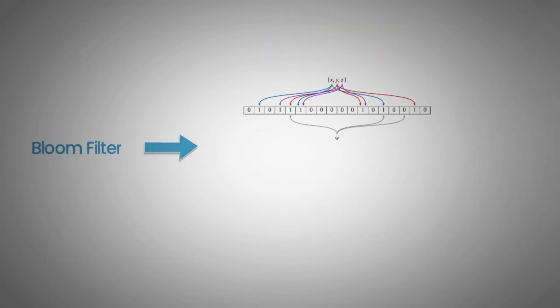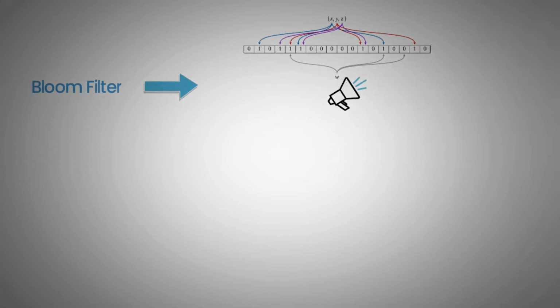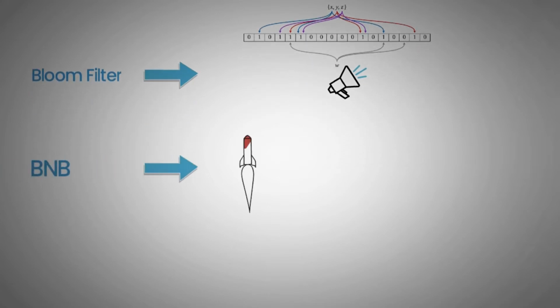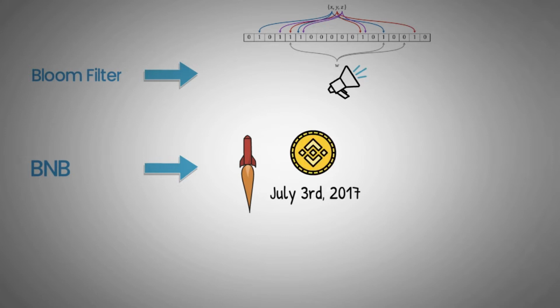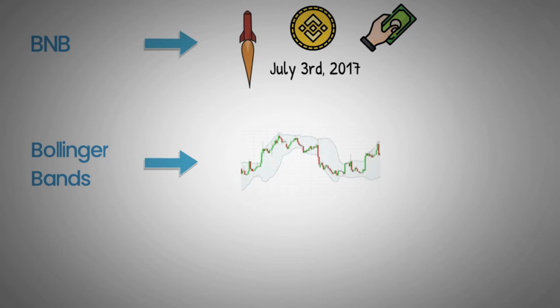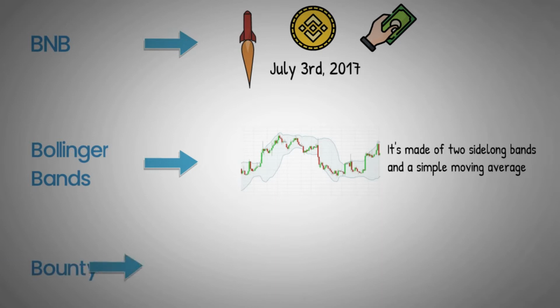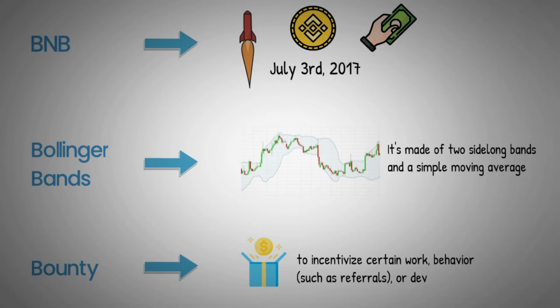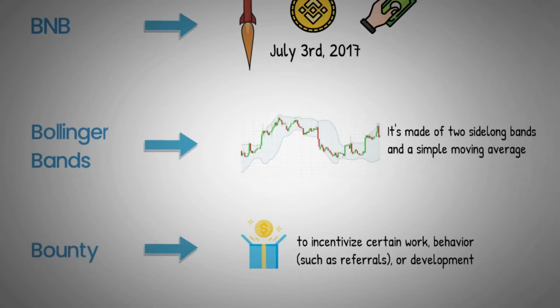Bloom Filter, a data structure that can be used to inform the user whether a particular item is part of a set. BNB, launched by Binance after an initial coin offering that ended on July 3, 2017. Used for receiving exchange trading fee discounts among other utilities. Bollinger Bands, a technical analysis indicator that measures market volatility. It's made of 2 sidelong bands and a simple moving average. Bounty, a reward posted by a group or individual to incentivize certain work or behavior, such as referrals or development.